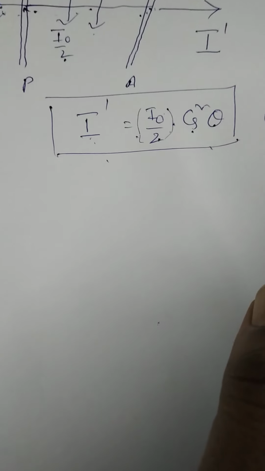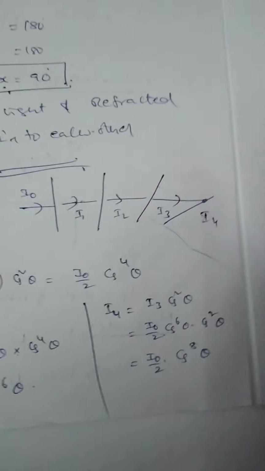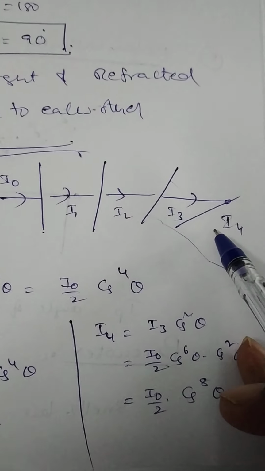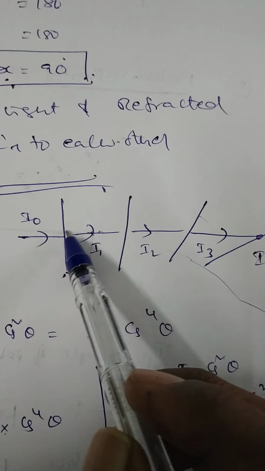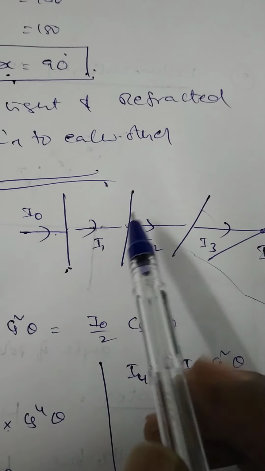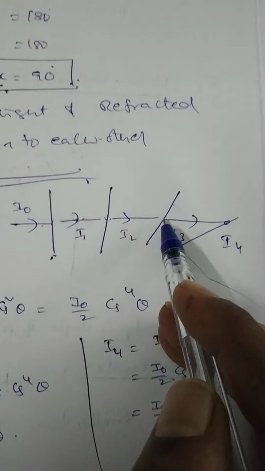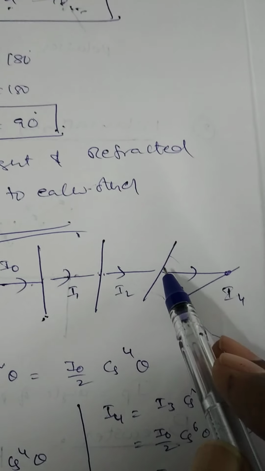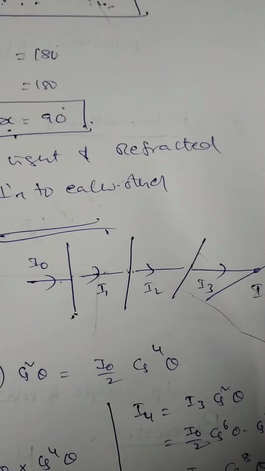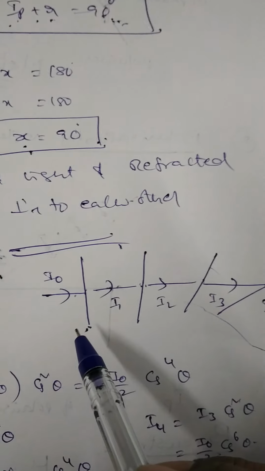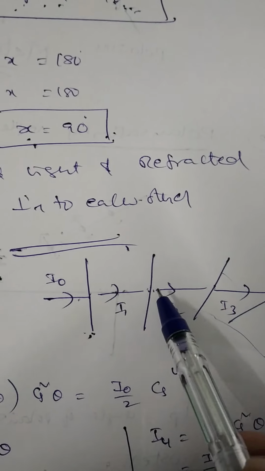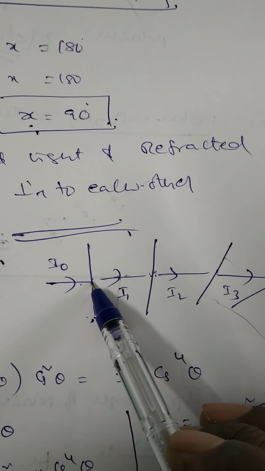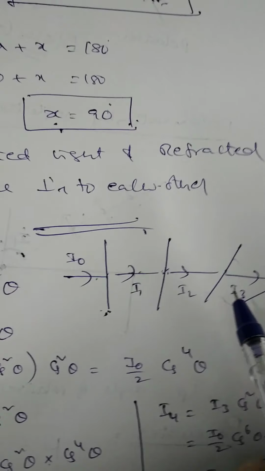Okay? Right. Let us consider n polaroids or n dichromate crystals. It is the first crystal. The angle between these two is theta. The angle between the axis of the second one and third one is also equal to theta. Between the third one and fourth one is also equal to theta. That means a number of dichromate crystals are arranged such that the angle between any two successive polaroids is theta.